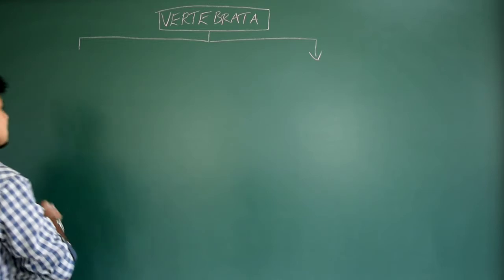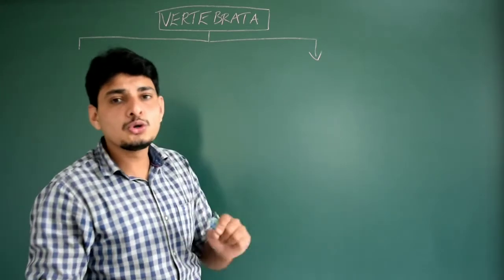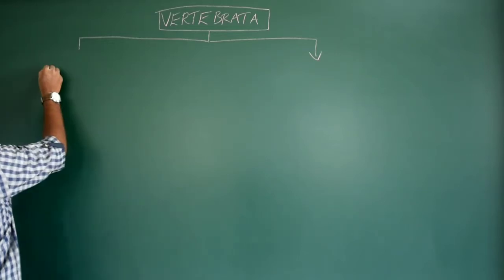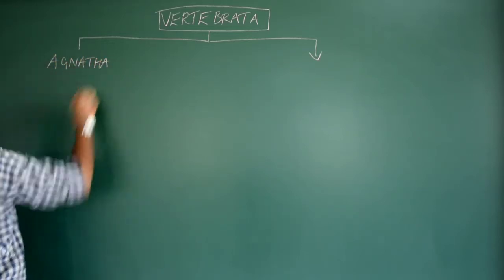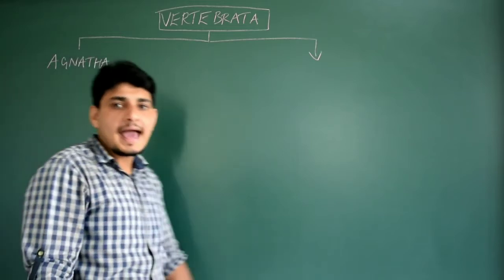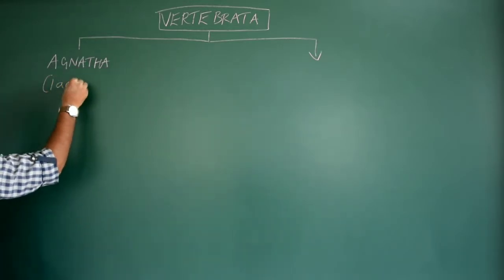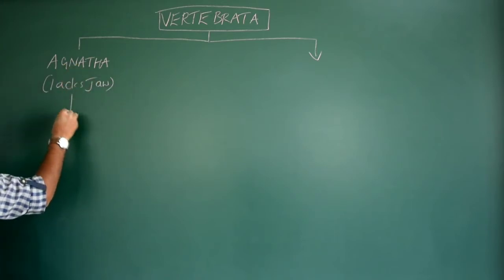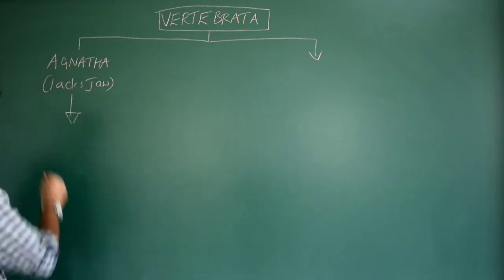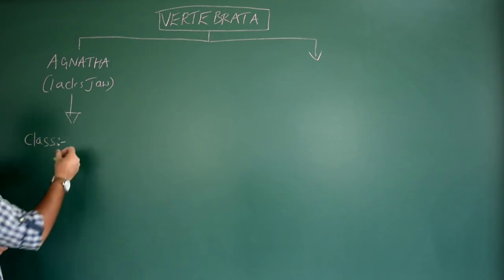So based on that, presence or absence of jaw is a very important criteria to classify Vertebrata into two divisions. The first division is Agnatha. The meaning of Agnatha is the animal or the organism which lacks jaw, no jaw. Okay, we just write lacks jaw. In that Agnatha, one particular class is given. So let me just write the class. The class Agnatha, example is